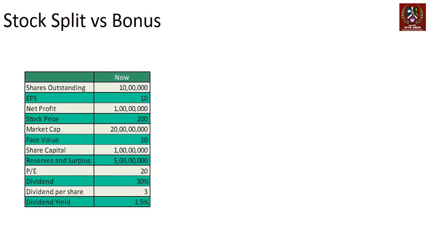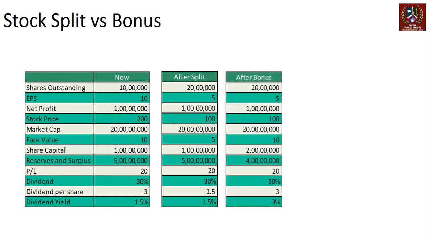So if we just compare the stock split and bonus scenario, you will see that shares outstanding after the split are the same. So what are the numbers which are the same? This is the same, this is the same, this is the same. What are the numbers which are different? The face value after split is half of that of the bonus, which means in this case, these numbers don't change. But in the case of a bonus, there is a movement from reserves and surplus to share capital.